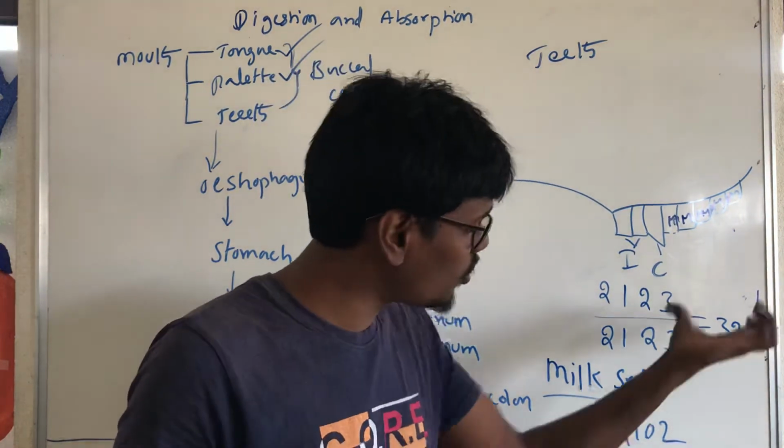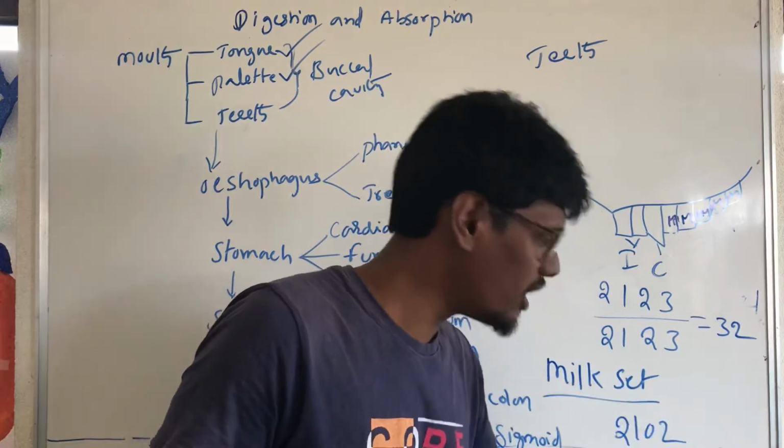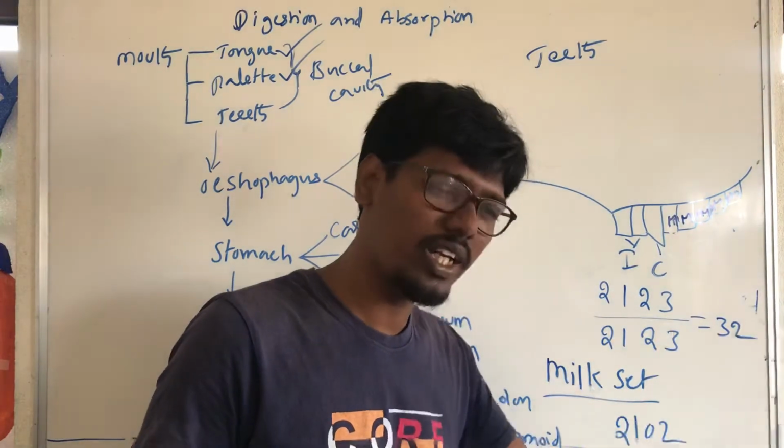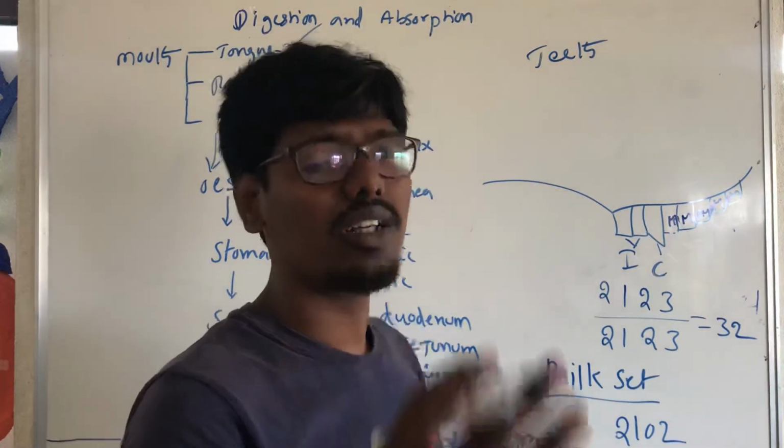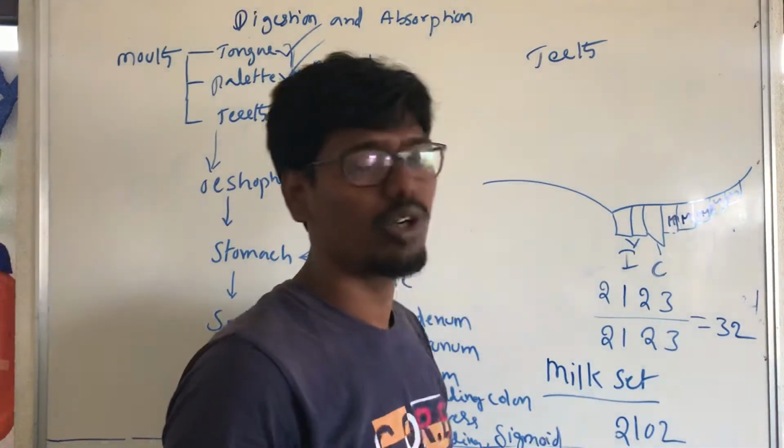To differentiate adult and childhood, the adult has 12 extra teeth. What are those 12 teeth?